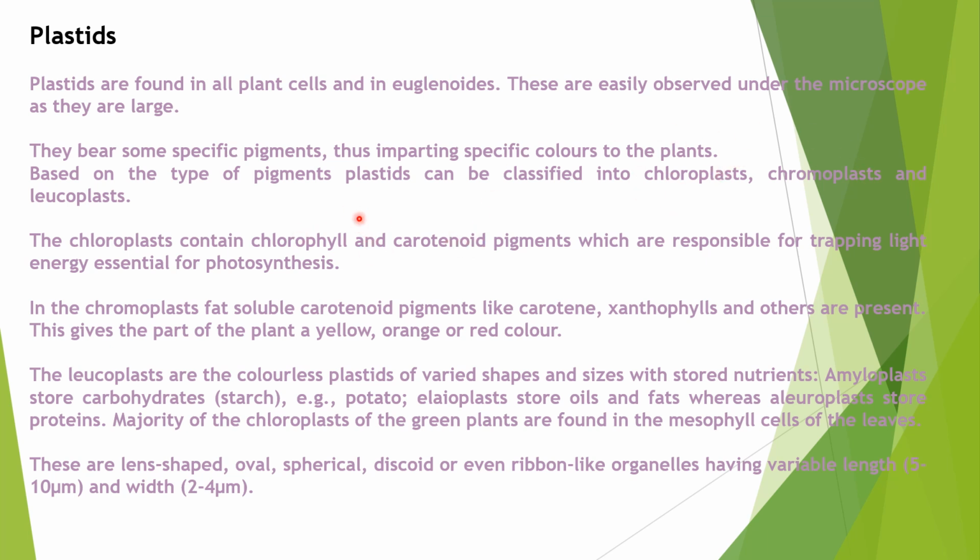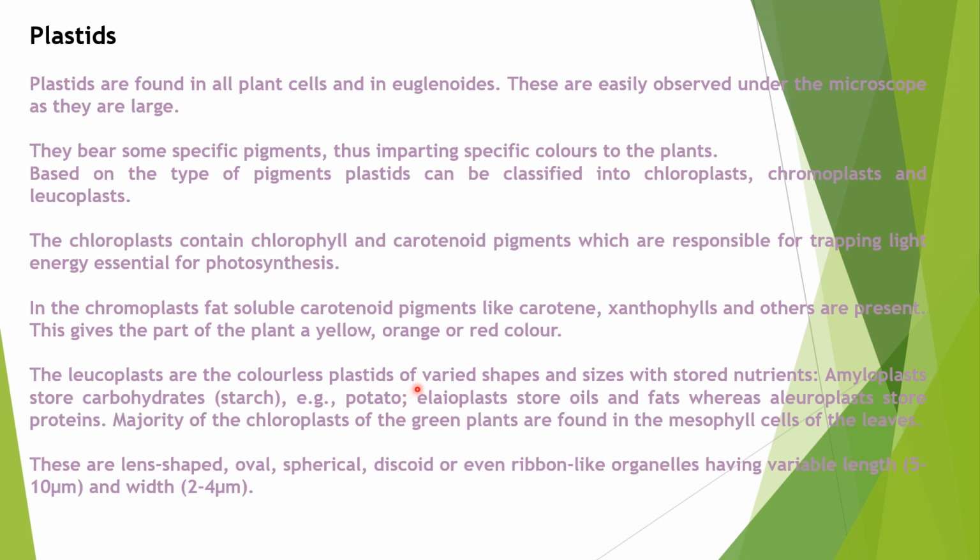Chloroplast contains chlorophyll and different types of carotenoid pigments. It can trap sunlight and perform the function of photosynthesis. In the chromoplast, there are fat-soluble carotenoid pigments like carotene, xanthophylls, and others that give yellow, orange, or red color.